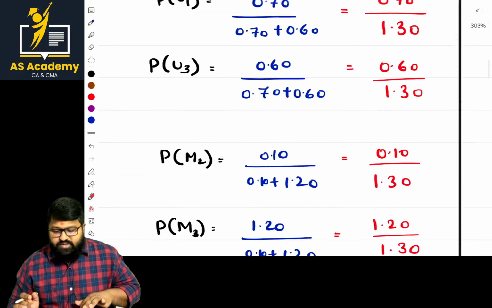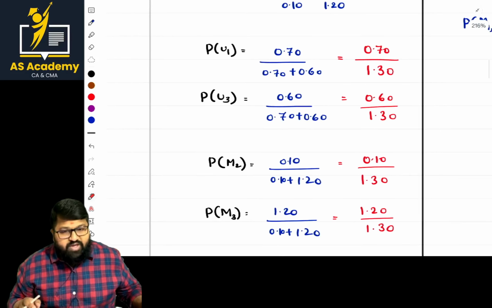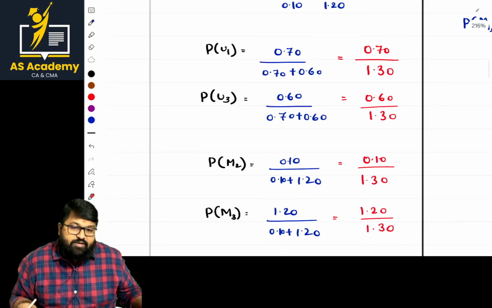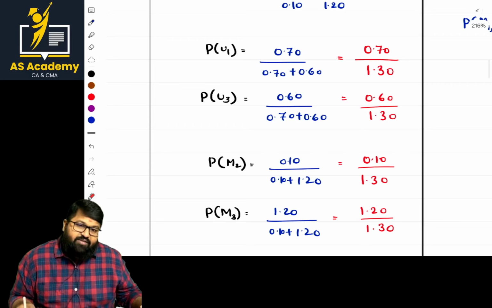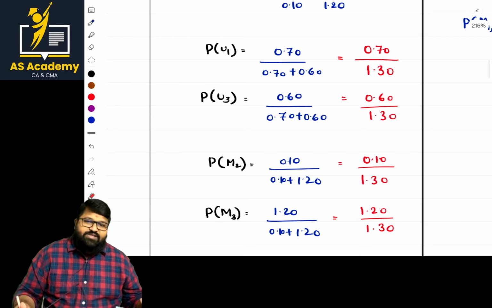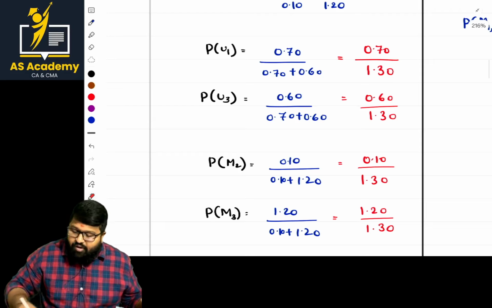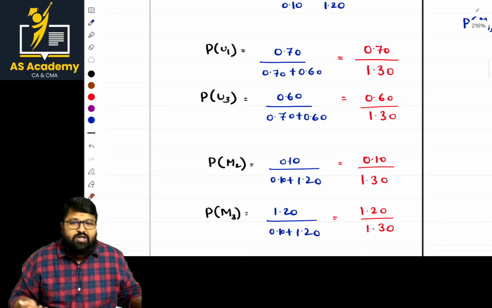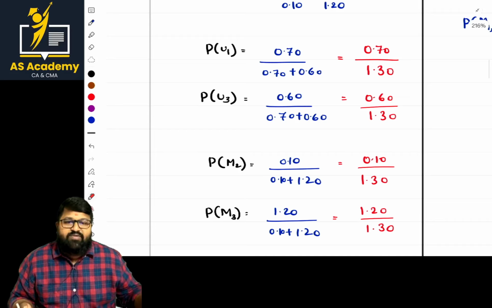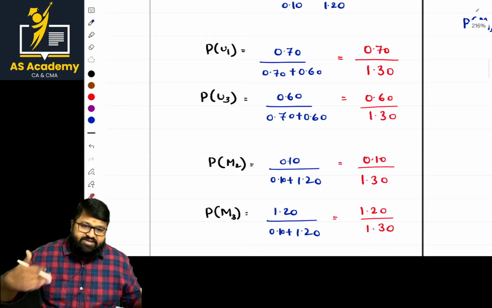Okay, so now probabilities for U1 and U3 are done. What about the probability for U2? It's 0. The same way, for M2 and M3 it is done. What is the probability for the other one, M1? It's 0. Why 0? If you see, the sum of M1, M2, M3 should be equal to 1. By adding these itself, you will get 1. So automatically, the other probability will be 0. Chances for the other strategy will be 0.